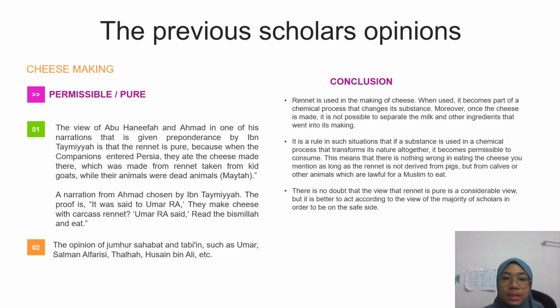It is a rule in such a situation that if a substance is used in a chemical process that transforms its nature altogether, it becomes permissible to consume. This means that there is nothing wrong in eating the cheese you mentioned, as long as the rennet is not derived from pigs, but from cows or other animals which are lawful for a Muslim to eat.